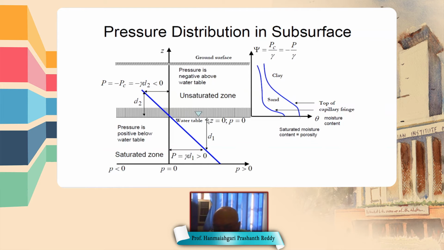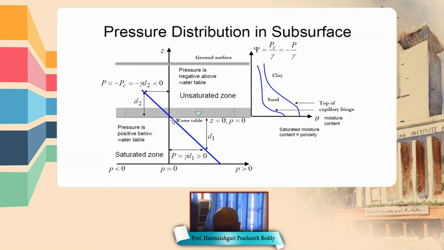So at the water table, pressure is 0. And let us consider that is where Z is equal to 0. From there, suppose at a certain point the depth is d1, there the pressure is equal to gamma d1.